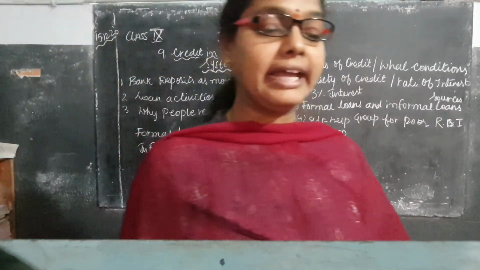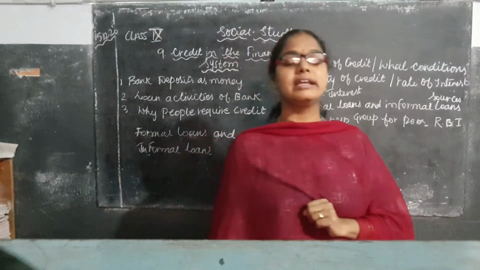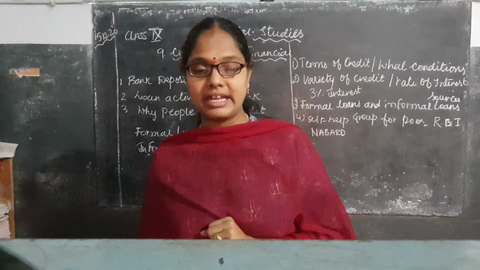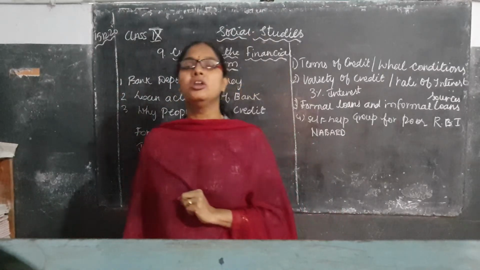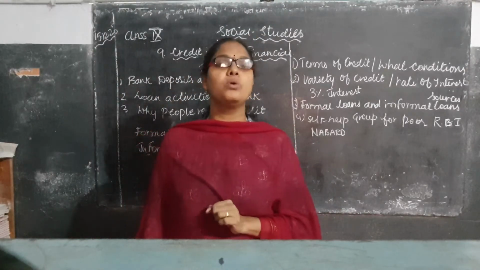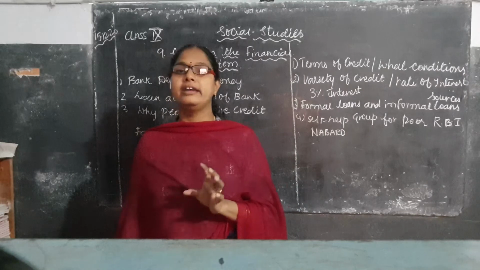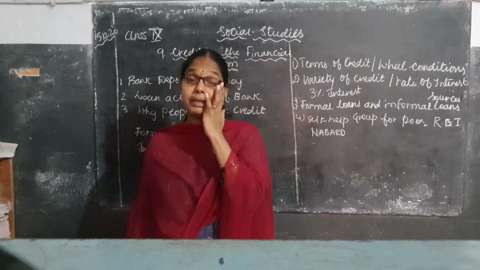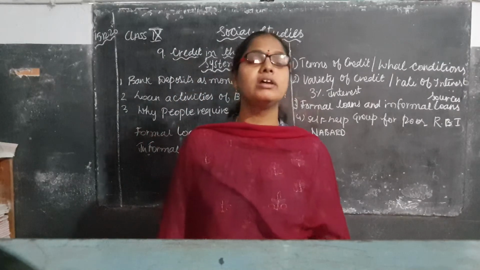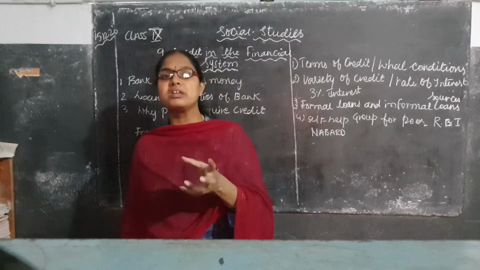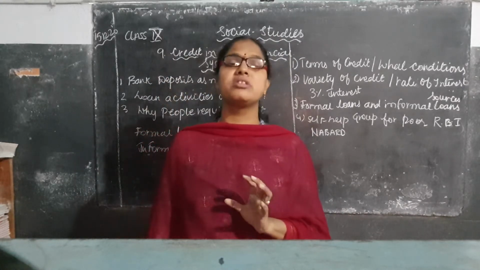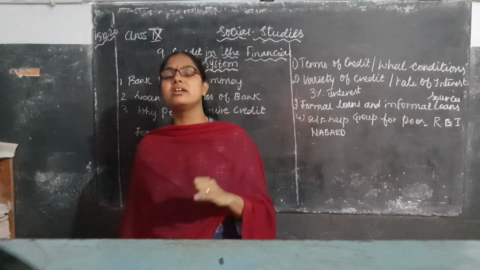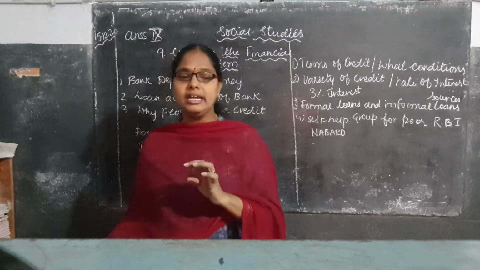So, in the ninth lesson today we are going to discuss credit in the financial system. Already in the previous classes we have gained knowledge and an idea about what a banking system is, how people make their withdrawals and how people deposit their money in the bank. There are several kinds of deposits, like fixed deposits, saving deposits and current deposits.